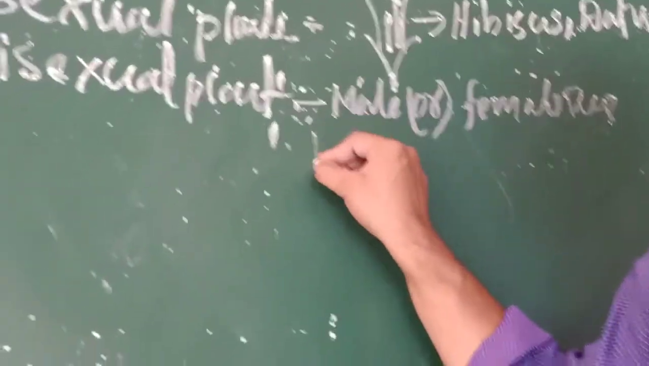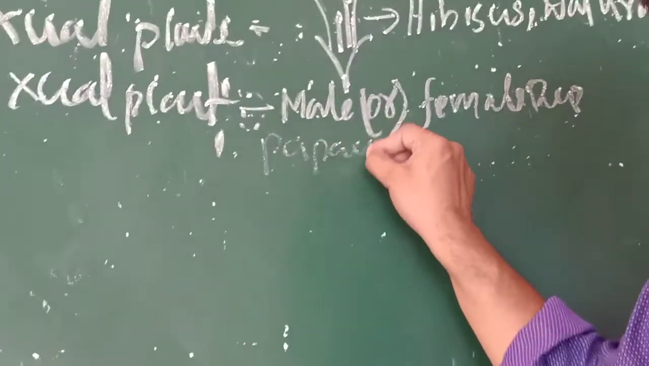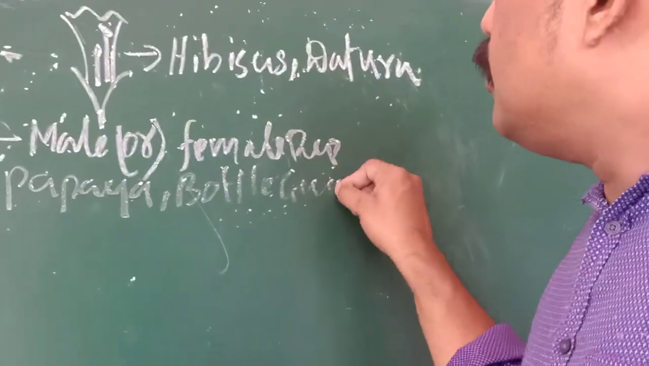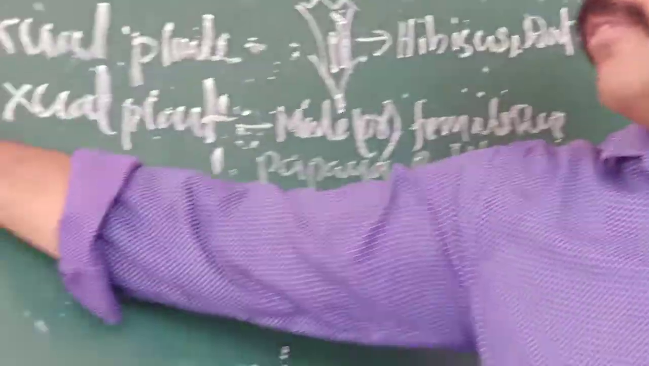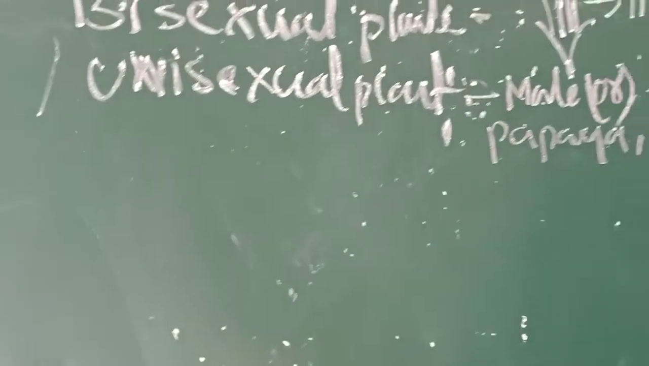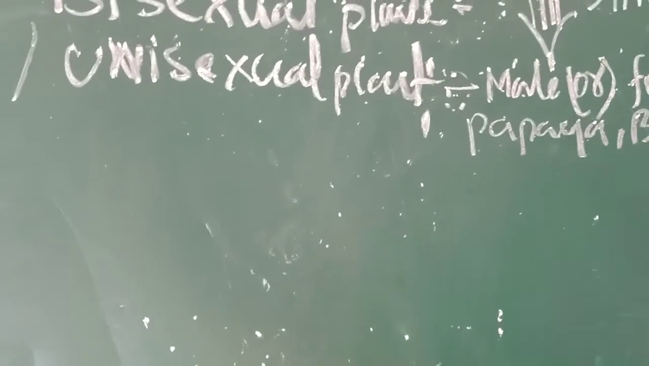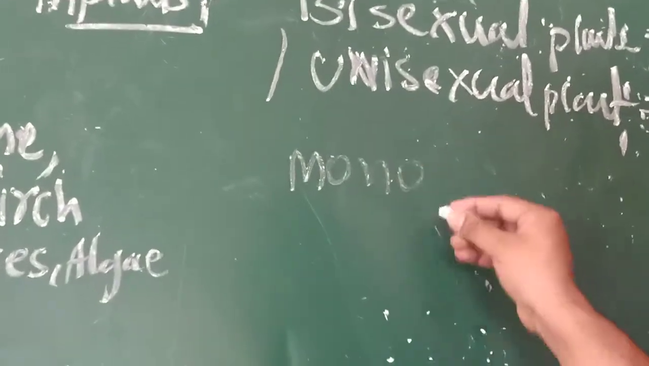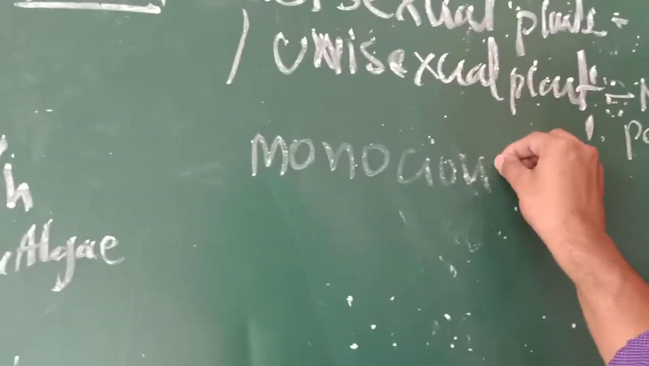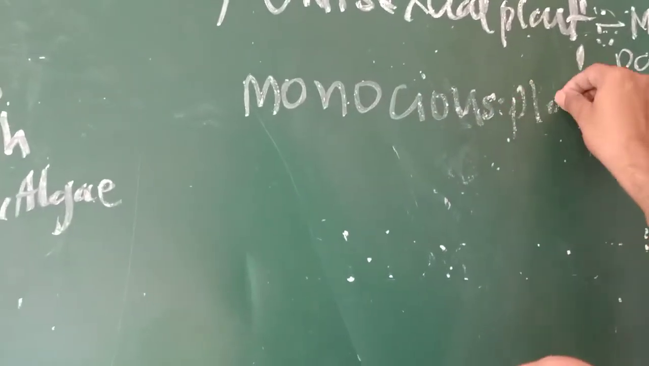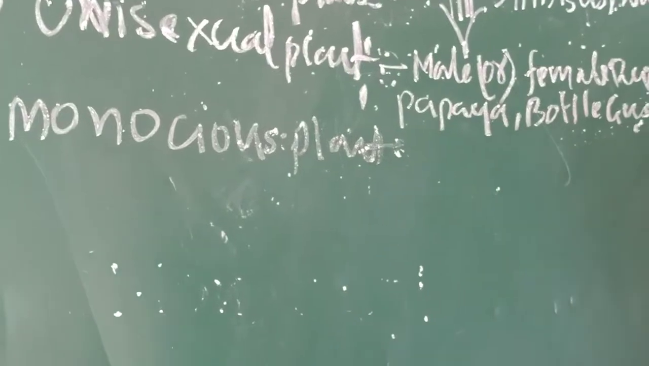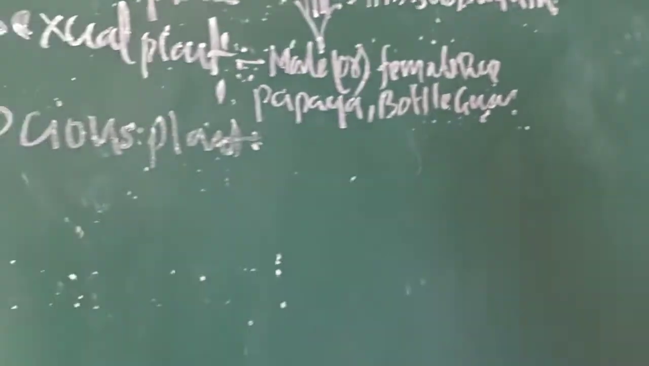Examples of unisexual flowers are papaya, bottle gourd, and bitter gourd. Those are some examples of unisexual flowers. Now we are going to discuss monoecious plants. What are monoecious plants?